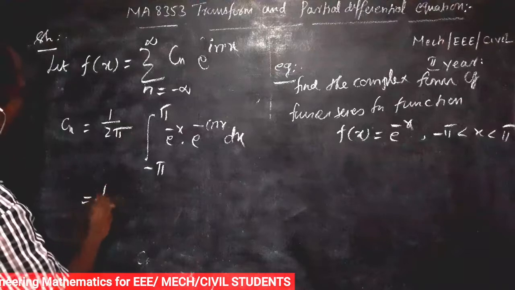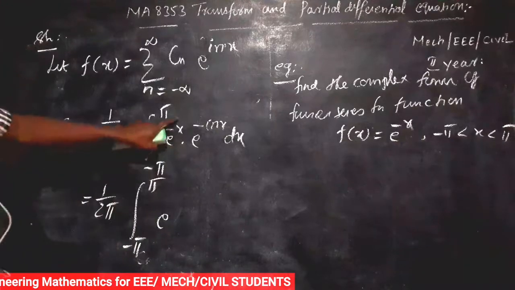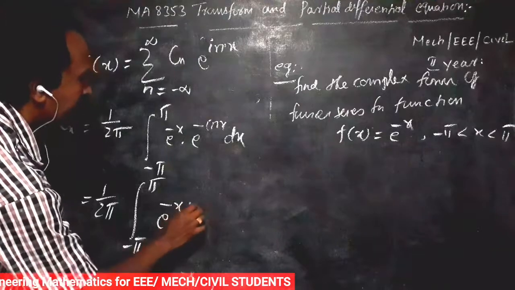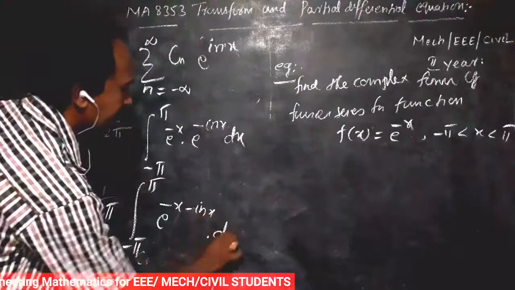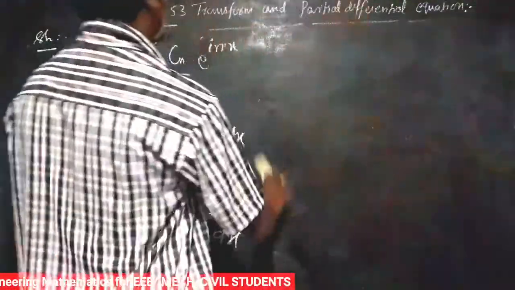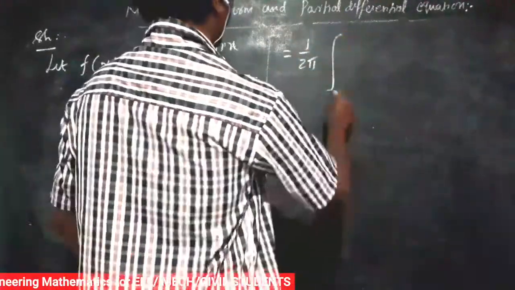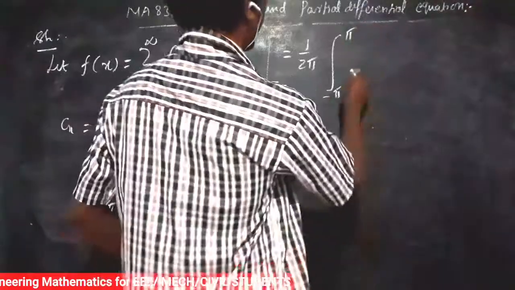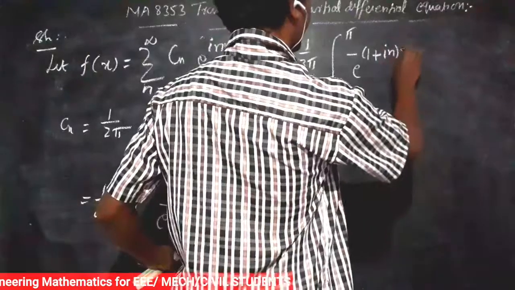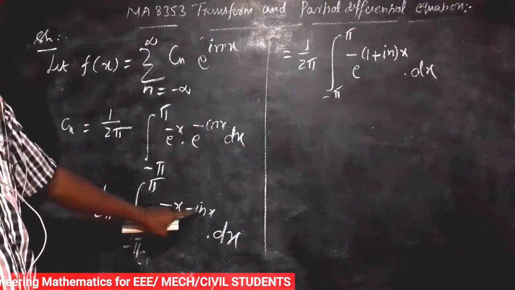So that is equal to 1 by 2 pi integral of minus pi to pi. Since e power m into e power n is e power m plus n, we get e power minus x plus minus i n x dx. So that is equal to 1 by 2 pi integral of minus pi to pi of e power minus of 1 plus i n, x dx.